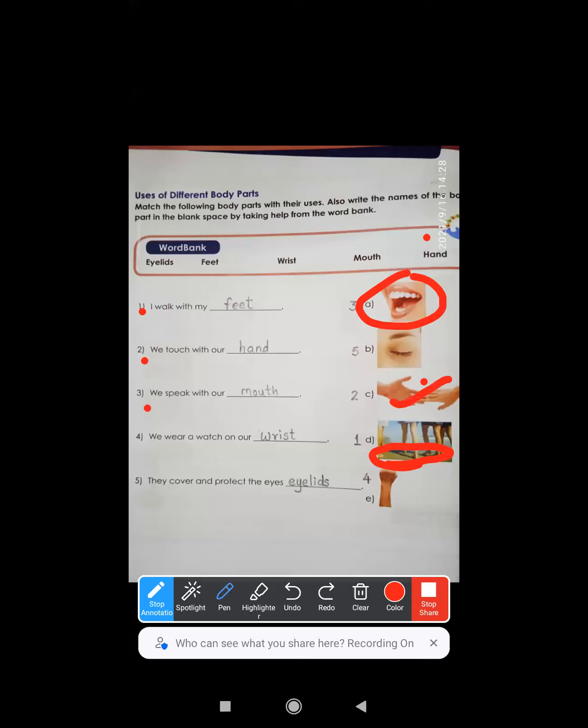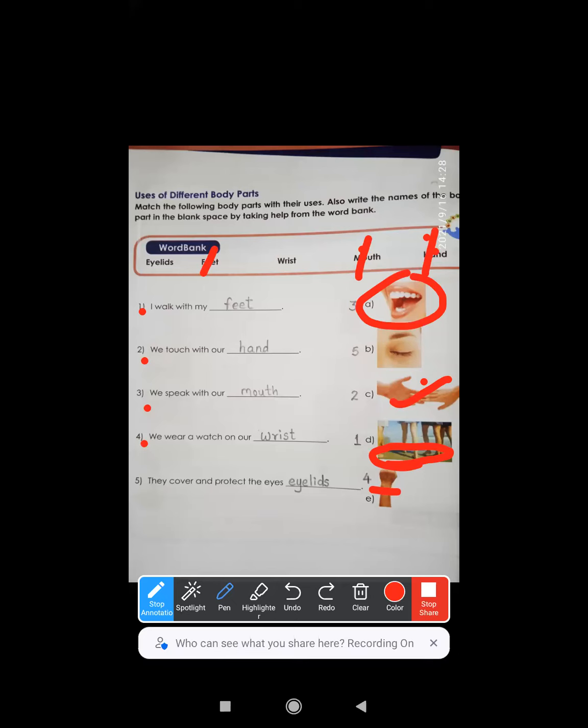So this is also done, right? And here is mouth. Feet we have done already, right? Mouth is done, hand is done. Now fourth one, we wear a watch on our, here we wear watch, right? So what is this part called as? It is called as wrist. Okay, and the watch which we wear on our hand, that is on our wrist, is called as wristwatch. And the watch which we hang on the wall is called as wall clock, right?